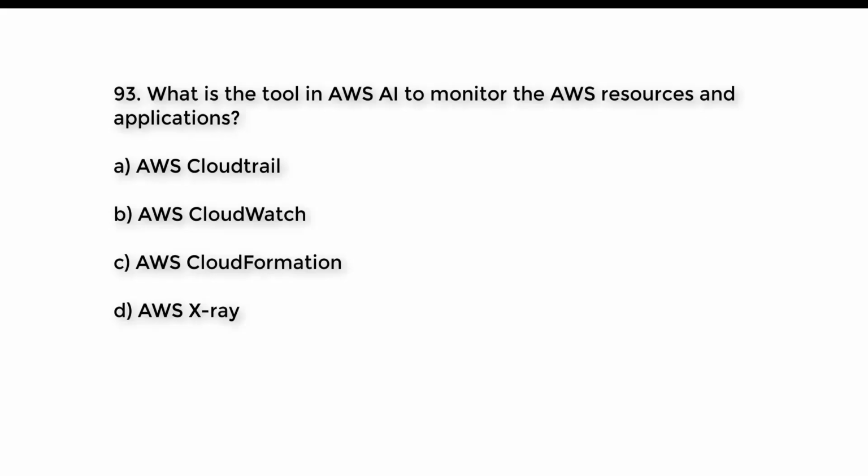Question number 93. What is the tool in AWS AI to monitor the AWS resources and applications? A. AWS CloudTrail. B. AWS CloudWatch. C. AWS CloudFormation. D. AWS X-Ray. Try to guess the right answer. And the right answer is option B. AWS CloudWatch.